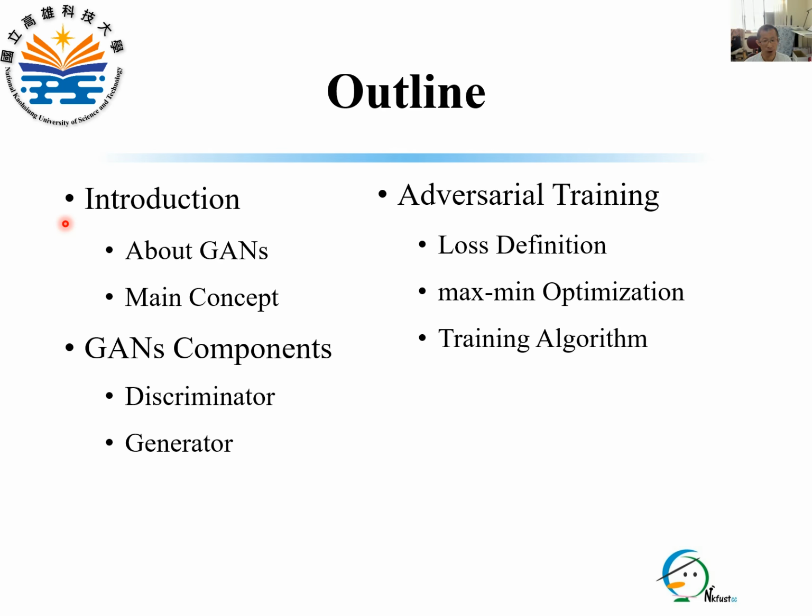First, the introduction explains what GANs are and the basic idea behind them. Next, the GAN components looks at the architecture of the two main parts of a GAN, the discriminator and the generator. Finally, the adversarial training covers the definition of loss function, the max-min problem formulation, and the training algorithm for both the discriminator and the generator.